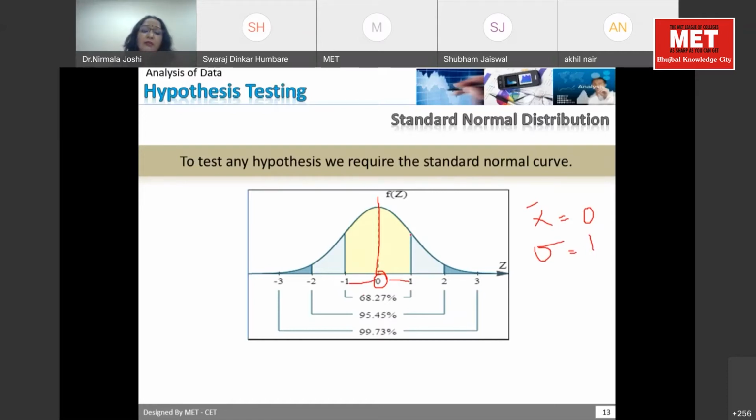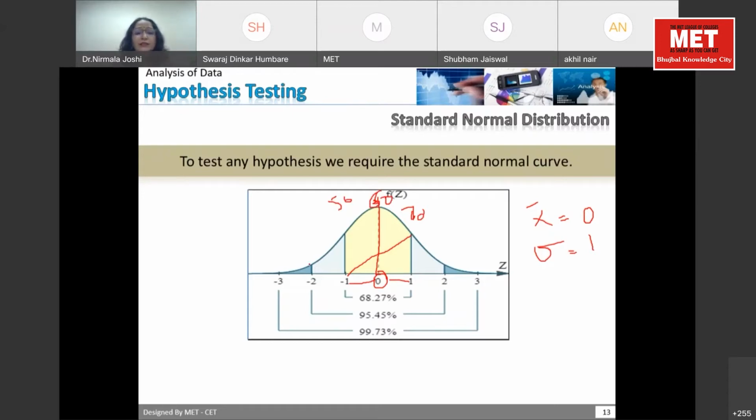And you will not believe that 68.27% of observations will fall under this category. It means, if in your class the average score is 65, you will find that out of 100 students, approximately 68.27 students will be in this range. Suppose this is the mean value, 60, and this is 50, and this is 70. You will find that 68% of students are between the 50 and 70 range.